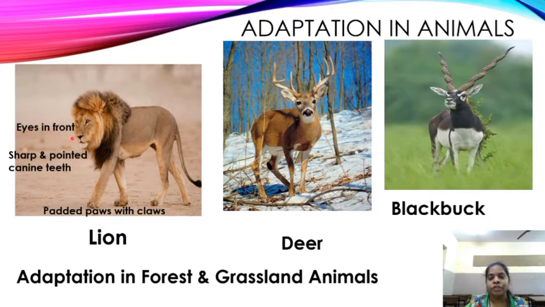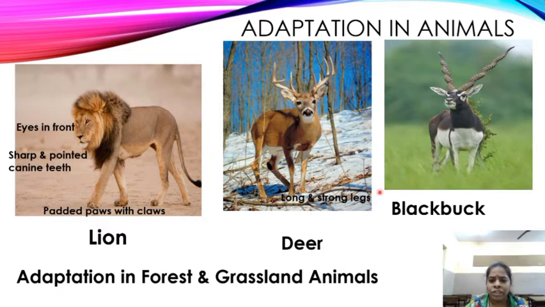Eyes in front. Eyes are in front. They are not on side. So they can focus on the prey. They are having many more adaptations, children, with their digestive system and many more adaptations. These are a few ones.